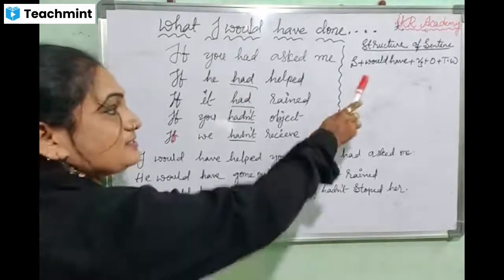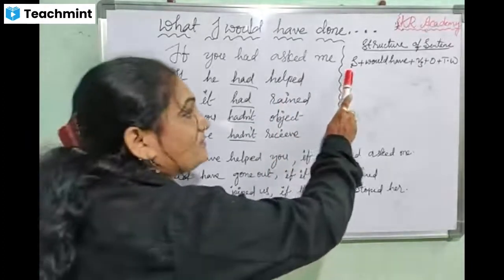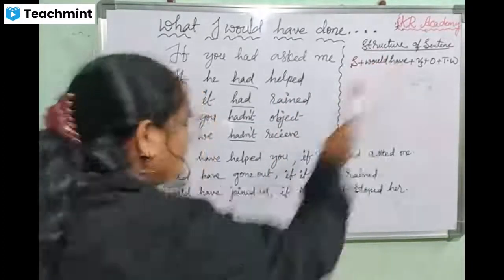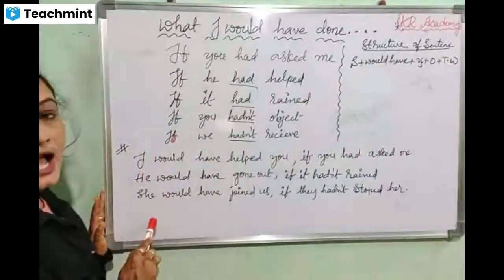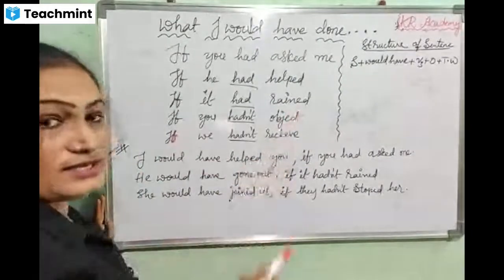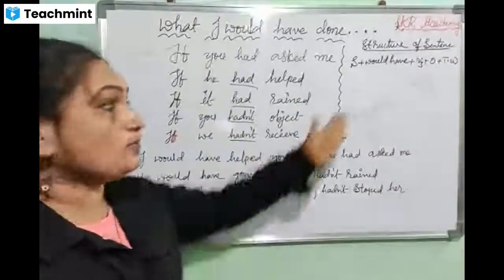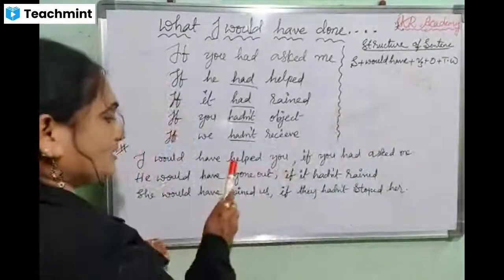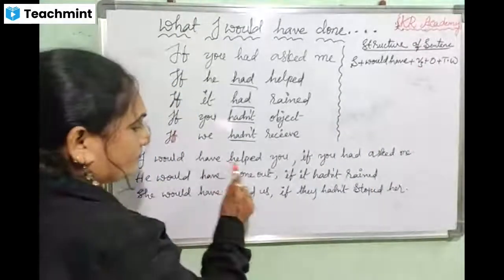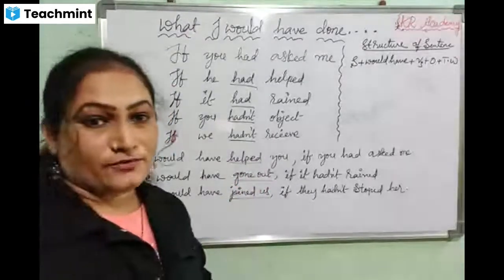This is the structure of the sentence. Subject comes first, then would have. Subjects means I, you, we, they, he, she. That's why I didn't write the subjects there. Each and every subject you may assemble with this. Next you can use the V3 form here.